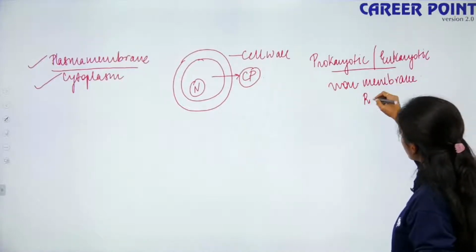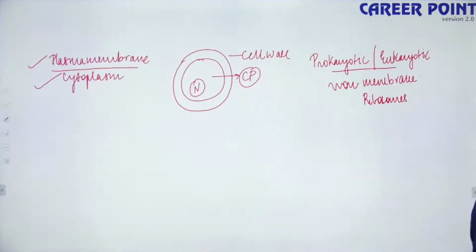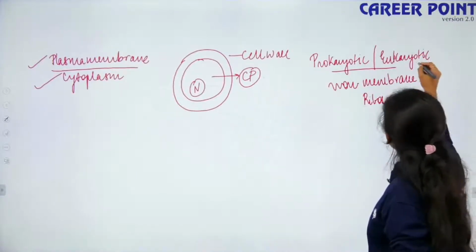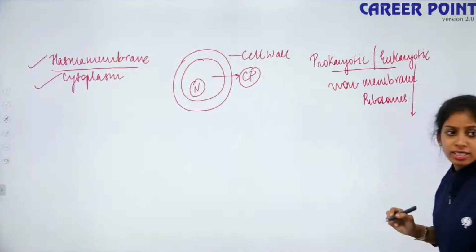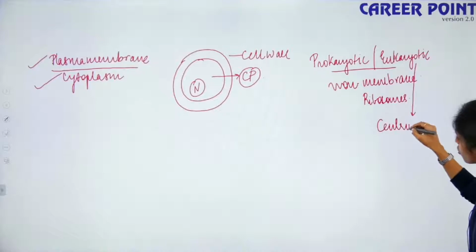Apart from that, your eukaryotic cell has another non-membrane bound organelle that is known as your centrosome.